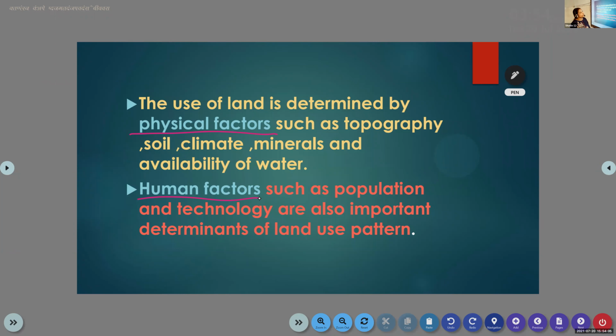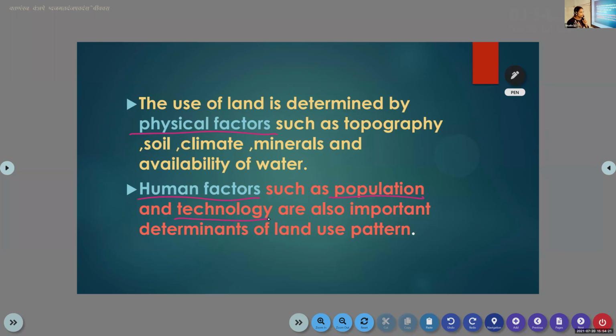The next one is human factors: population and technology. These are the important human factors that affect the land. We know that if the population is high, the pressure on the land will increase. Likewise, with the help of modern technology, we can make use of our resources. So these are the two important factors: physical factors and human factors.